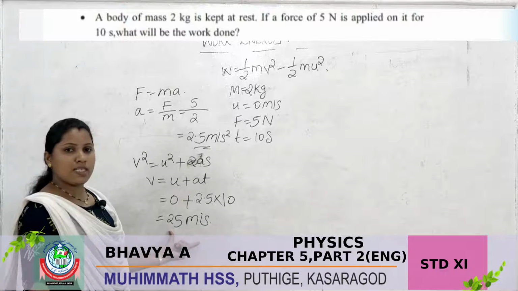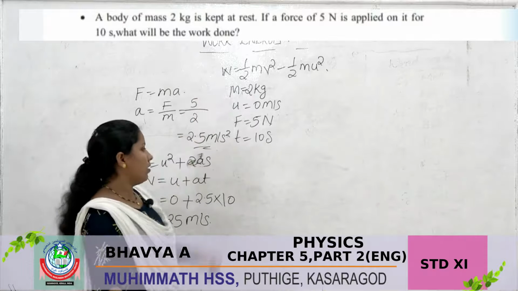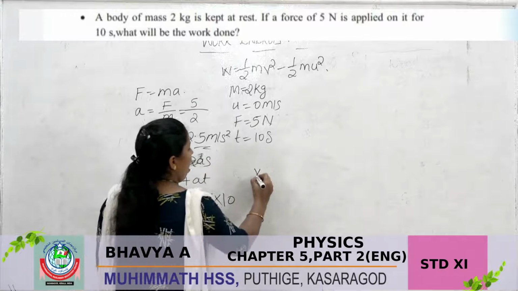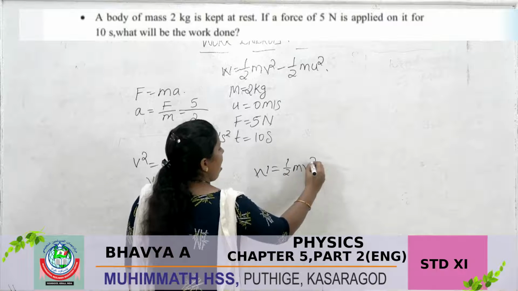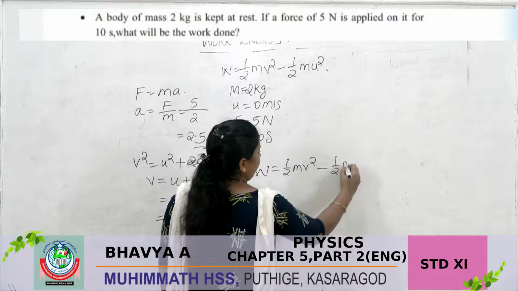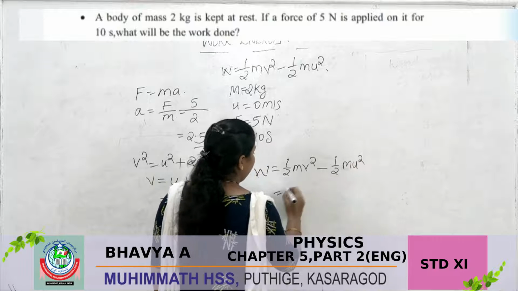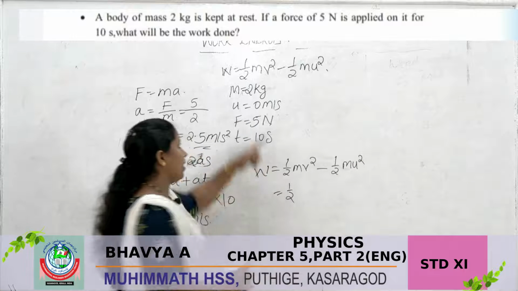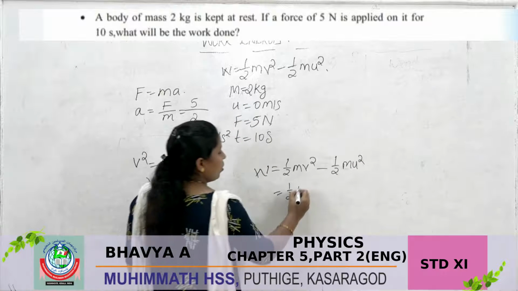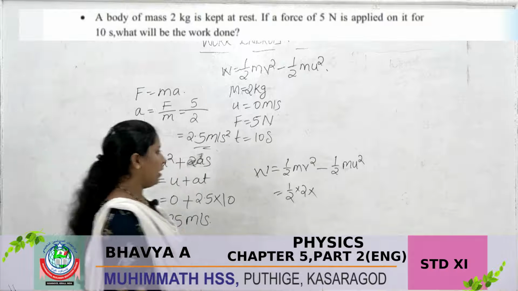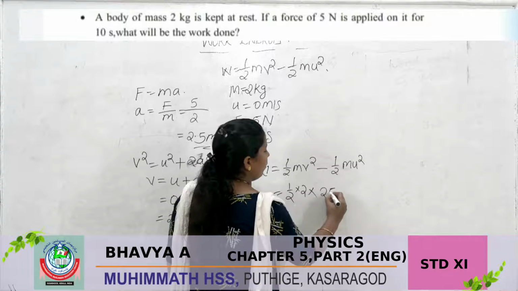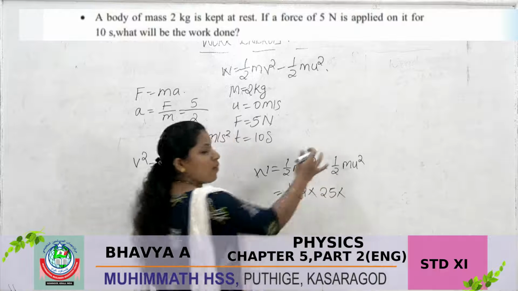Then applying these values in the equation W = 1/2 mv² − 1/2 mu². The value of m is 2 kg, so 1/2 × 2 × 25 × 25, because v² is there.